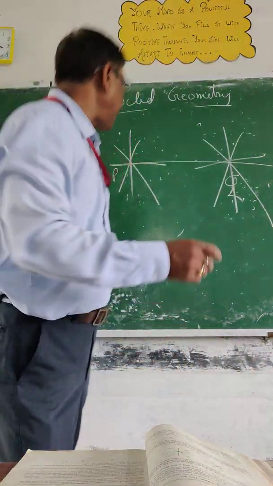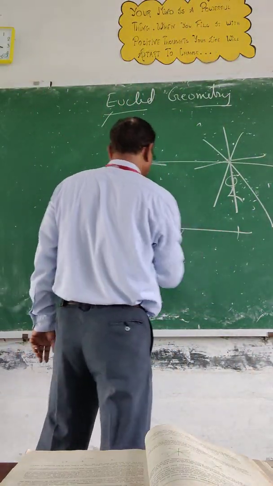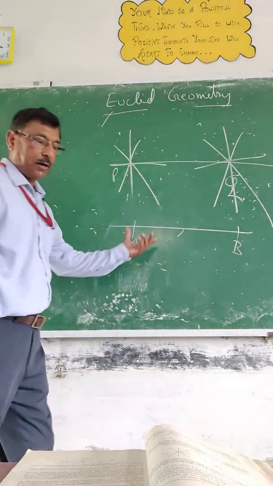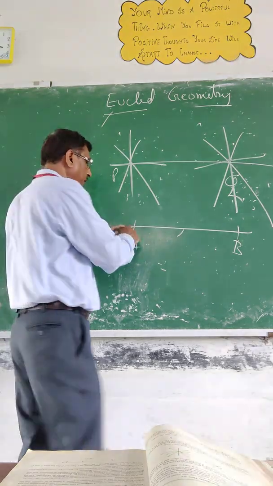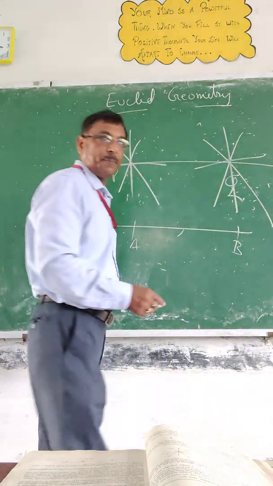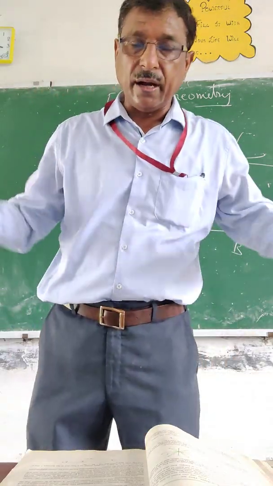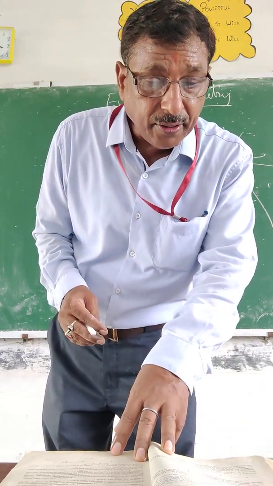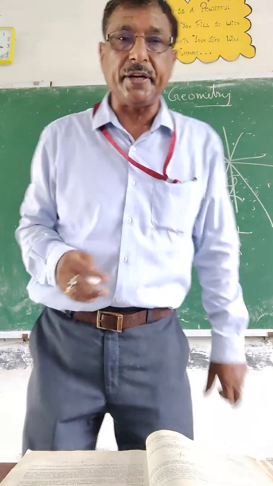Okay. Now we will see the next, a terminated line. You can say AB. These two are part of a line. Line segment it is called. If you extend both sides, what will happen? You get a line. Okay. Then a circle can be drawn with any center and any radius.